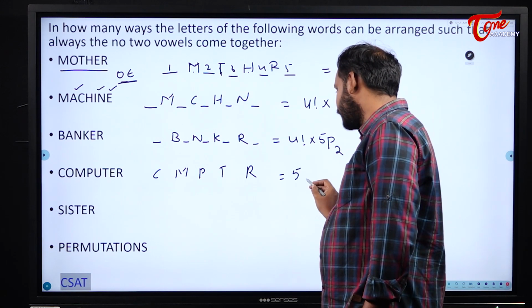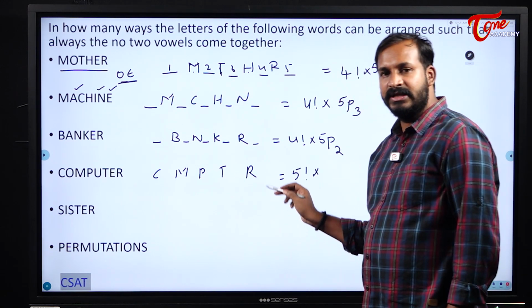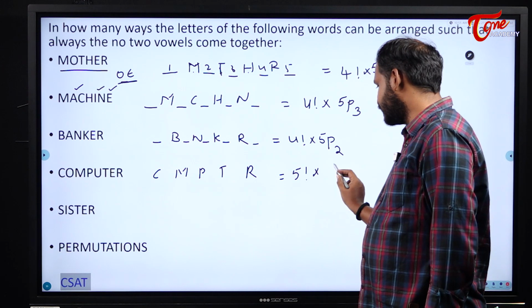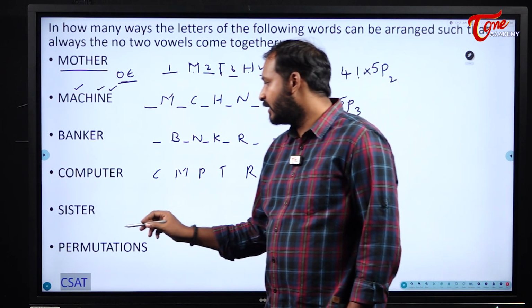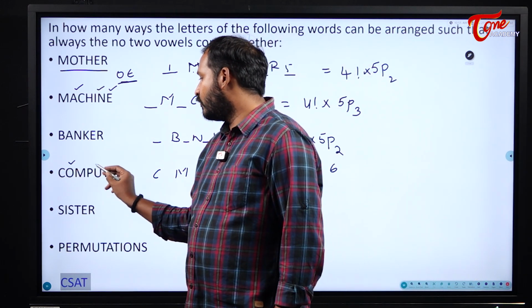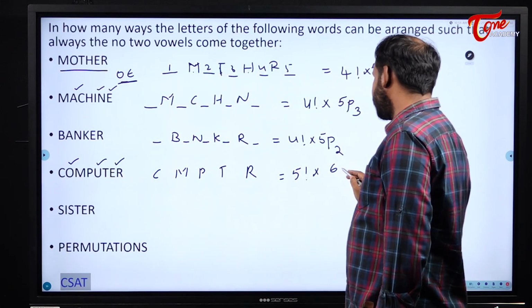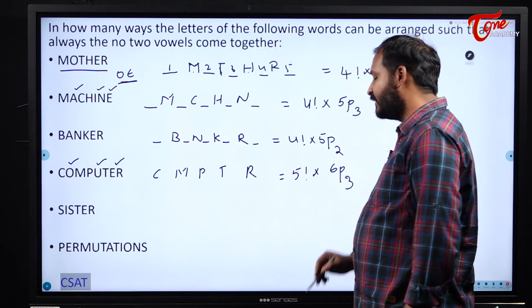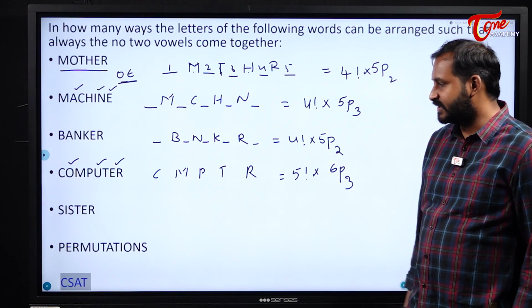So 5 factorial into, how many spaces will be there for 5 letters? 6 spaces. And how many vowels do I have here? O, U, E. So 6P3. 5 factorial into 6P3.